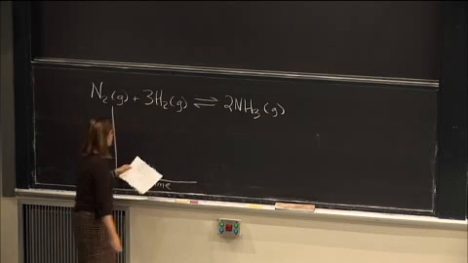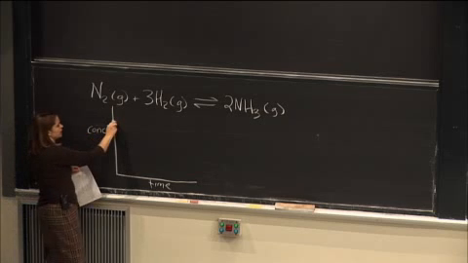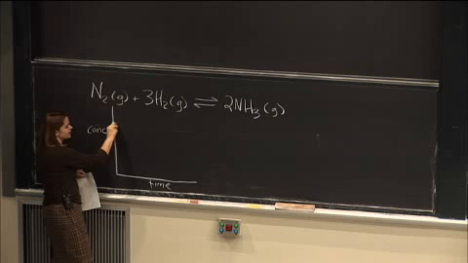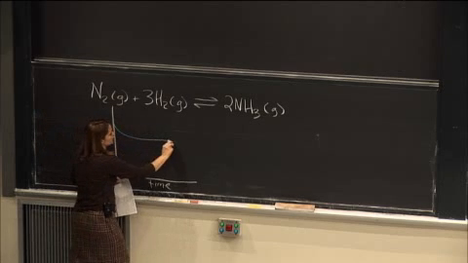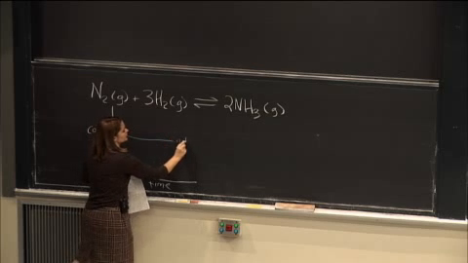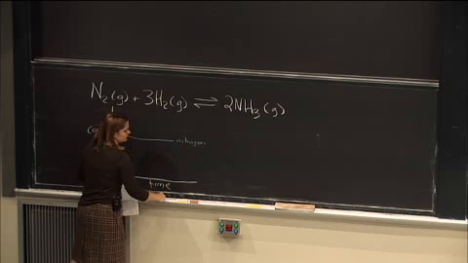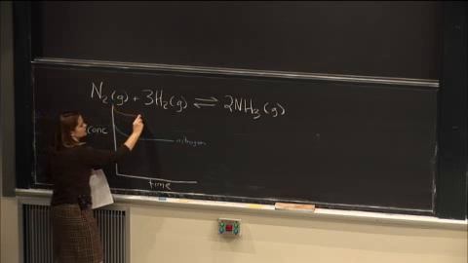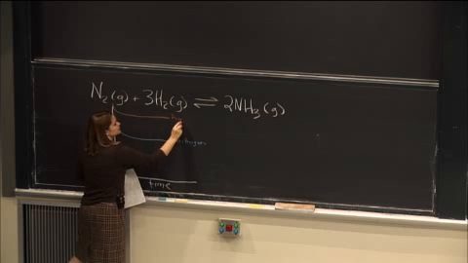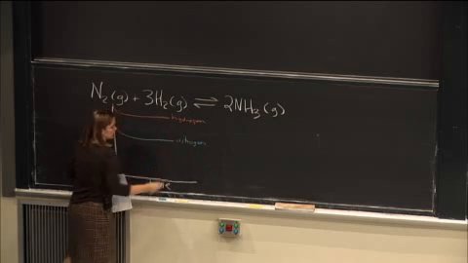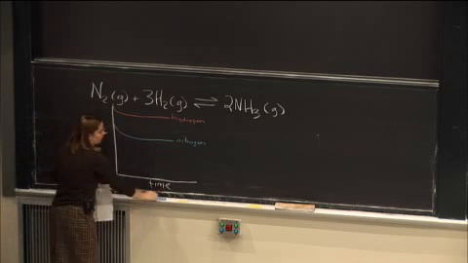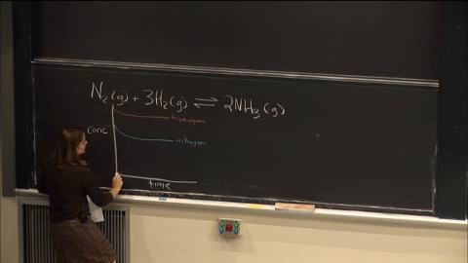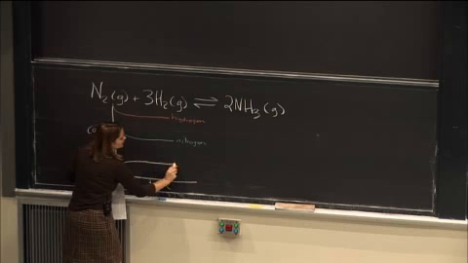So if we consider concentrations versus time, say we start with some concentration of nitrogen gas. As it reacts with hydrogen, the concentration will decrease and then level off. We'll start with some amount of hydrogen gas, and its concentration will also decrease and level off. And in the beginning, we won't have any of the product, any of the ammonia, so its concentration will increase and then level off.